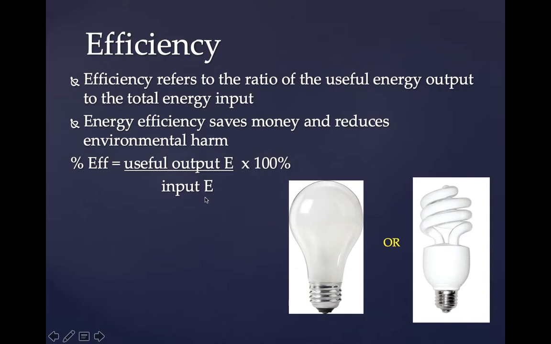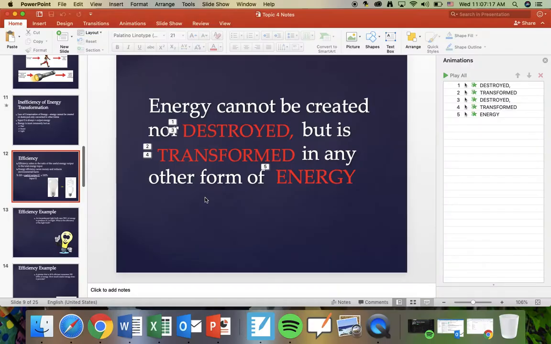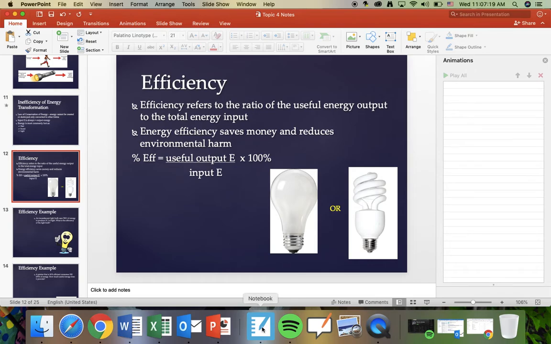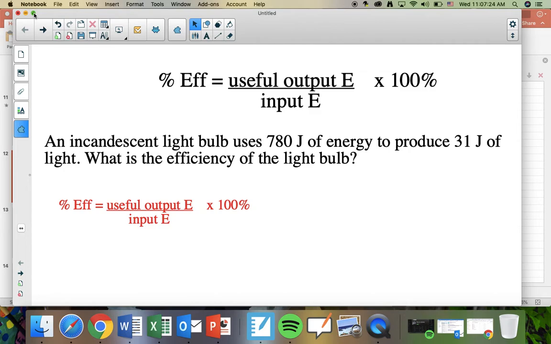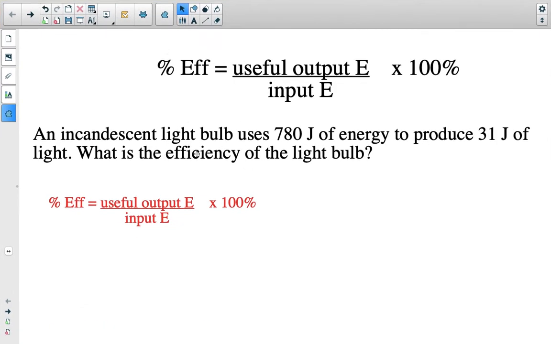And output and input, I'll explain them more in depth. So we're going to do two different questions, and these questions are similar to what you're going to see on your worksheet. I put the formula up here just so we can have it. An incandescent light bulb uses 780 joules of energy to produce 31 joules of light. So very inefficient, right? If you're only getting 31 joules out of the 780, inefficient. What is the efficiency of the light bulb?